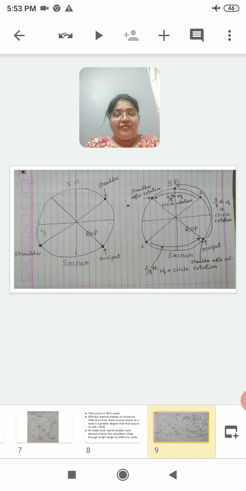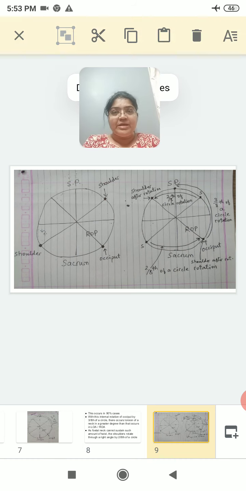What happens? When the occiput rotates through 3/8 of the circle, I have arrowed along the 3/8 of the circle rotation of the occiput so that you can see. After this rotation, the occiput reaches the symphysis pubis, right? To relieve the twist in the fetal neck, the shoulders rotate through 2/8 of the circle. So from the right anterior quadrant, the shoulder will shift to the left anterior quadrant, and from the left posterior quadrant, the shoulder will shift to the right posterior quadrant because of the 2/8 of circle rotation.